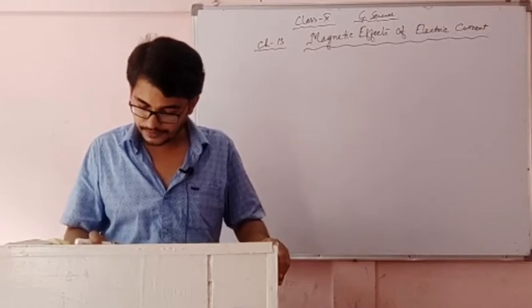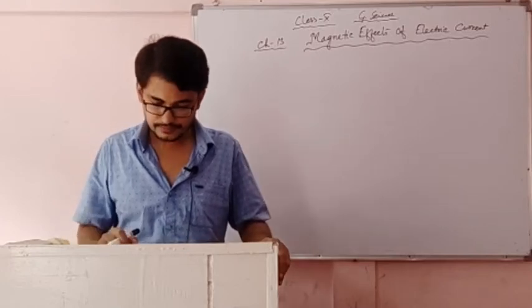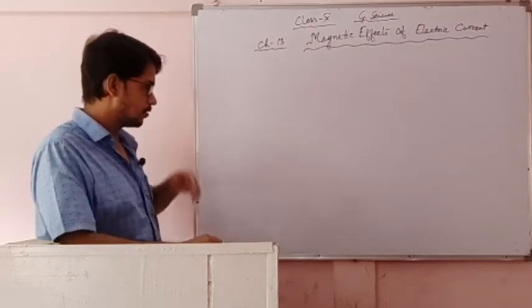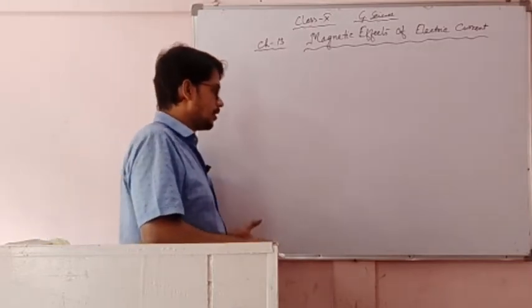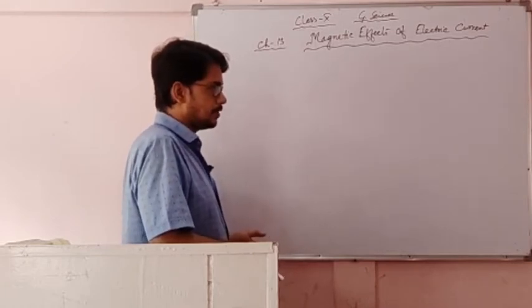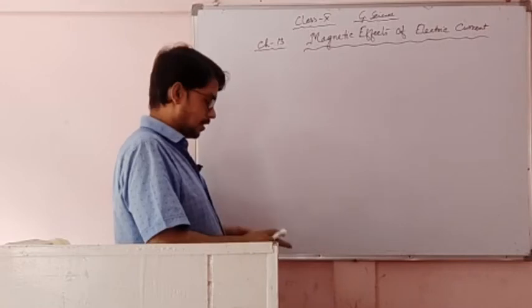Now, after that, based on his rule, another rule, we can say his rule modified, is the corkscrew rule.